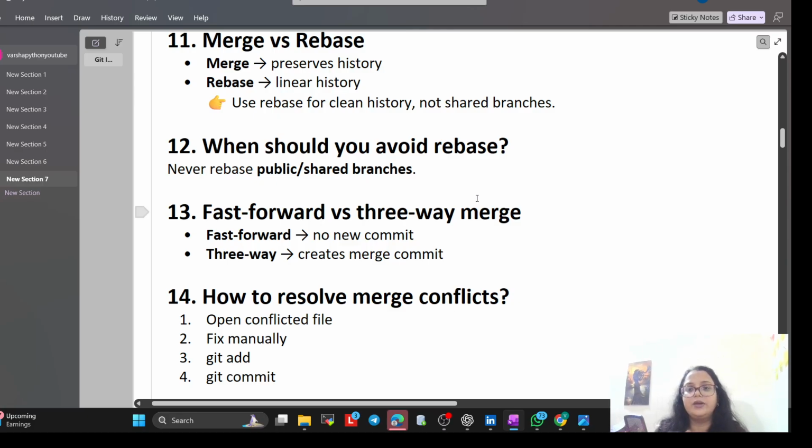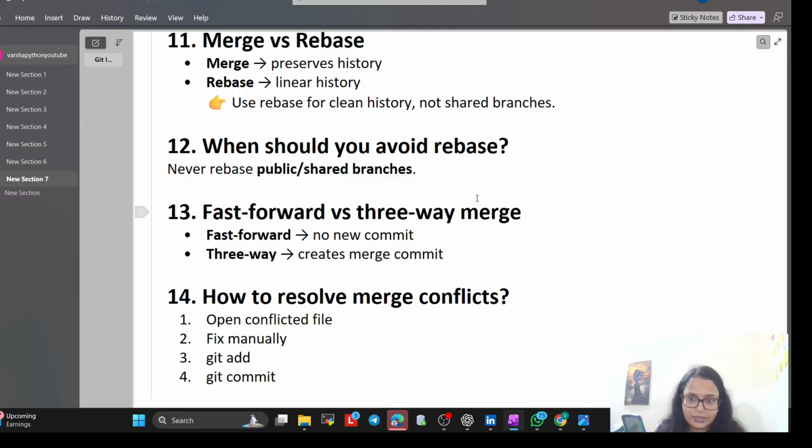Now, fast forward versus three-way merge. Fast forward means no new commit. Three-way means it creates a merge commit. Let's understand this in a deeper way so that you can explain the concept. If nobody touches the app file while I was working, Git just slides my work in, fast forward. If the team changes the login while I was doing the loan, Git creates a new meeting point commit. That will be three-way. Get it?